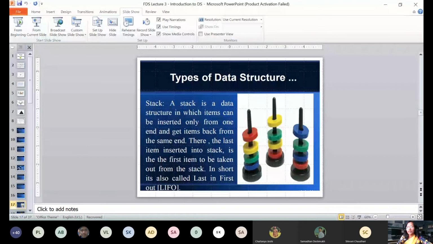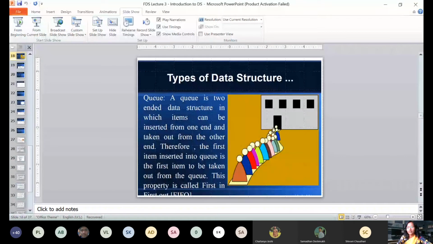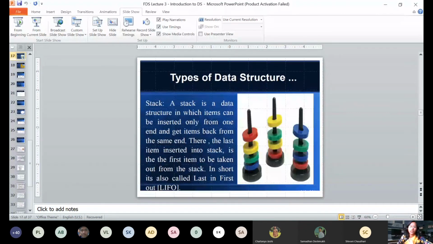This is a queue. Again, a movie theater is shown and there is a lengthy queue to get tickets for a movie. So a queue has two ends. From the front end, delete operation is possible, and from the last end, insert operation is possible. That's why we call a queue a first in first out data structure. A stack is called a last in first out data structure.